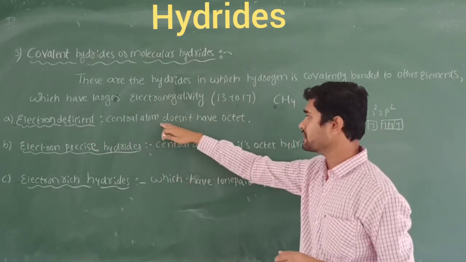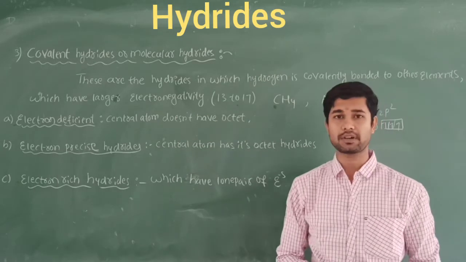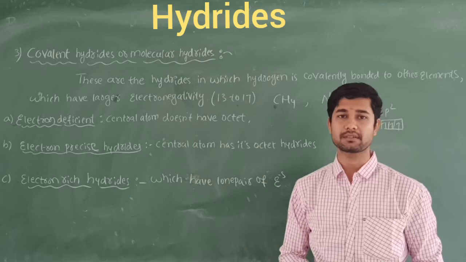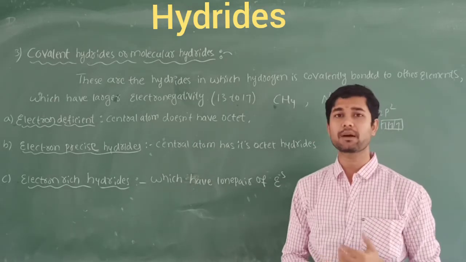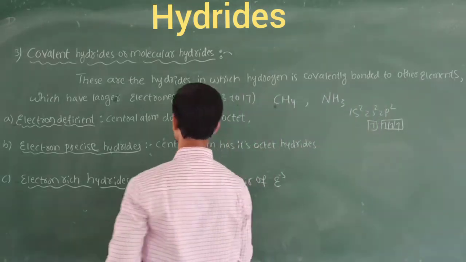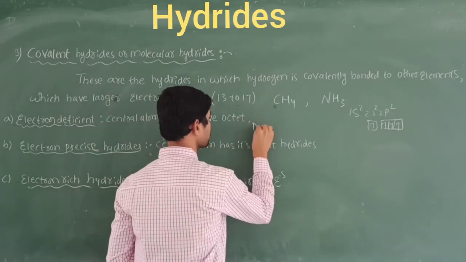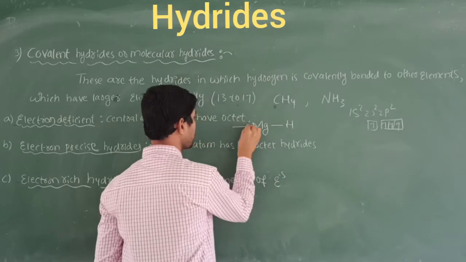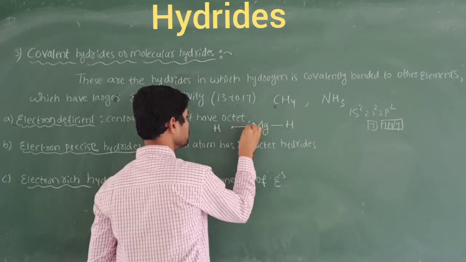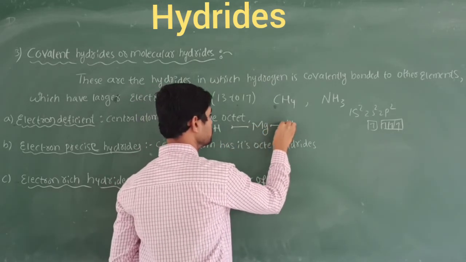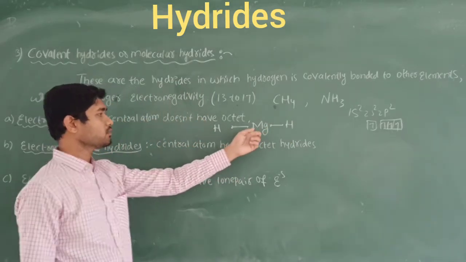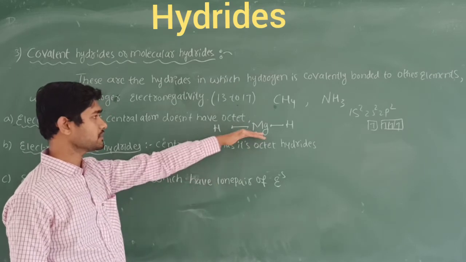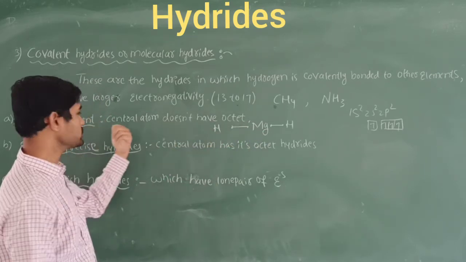Deficient means the central atom does not have an octet structure. Those elements are called electron deficient; they don't complete their octet structure. If I take the example of magnesium hydride, how do I write it? Like this, MgH2. In this way it does not complete its octet structure, right? So magnesium hydride is a good example that comes under the deficient hydrides.